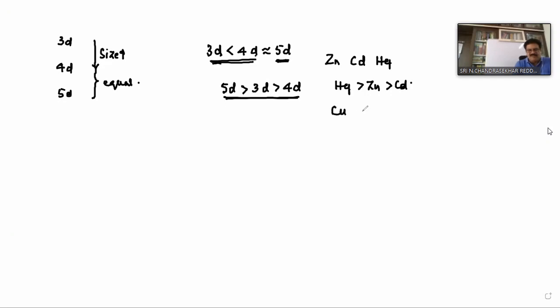Suppose we take copper, silver, and gold. Even according to the values, gold is greater than copper. Copper is greater than silver. I think values, right? Okay. So generally you remember the order here: 5D is greater than 3D is greater than 4D. Why is 5D an exception? Because of the poor shielding character of f electrons and high effective nuclear charge. Okay, no? Right.